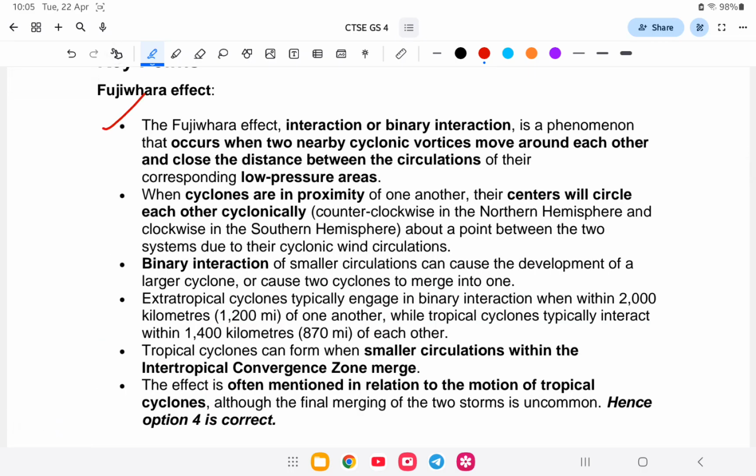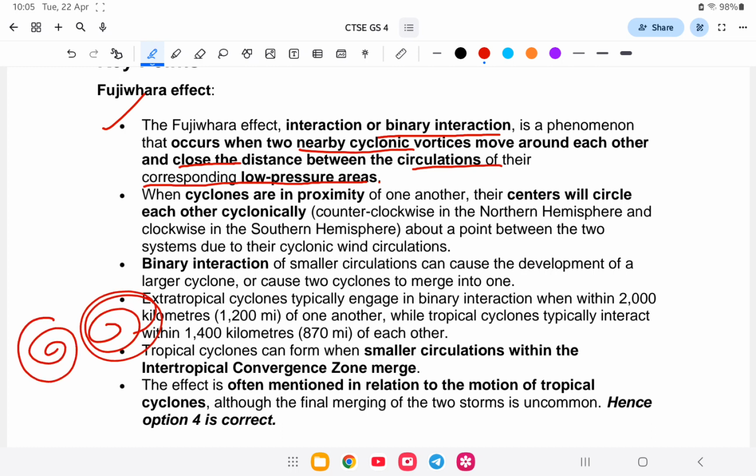So Fujiwara effect, or binary interaction, is a phenomenon that occurs when two nearby cyclonic vortices move around each other and close the distance between the circulation of their corresponding low pressure areas. So the phenomenon is where two nearby cyclonic vortices move around each other and close. For example, one cyclone and another separate cyclone. It occurs when two nearby cyclonic vortices move around each other and close the distance between the circulation of the corresponding low pressure areas. So it is the Fujiwara effect.